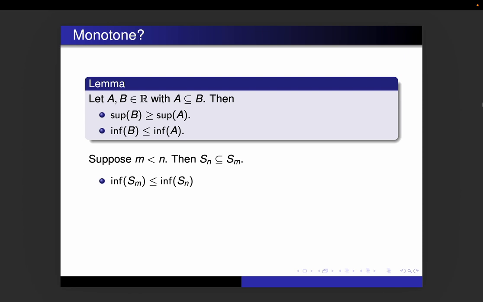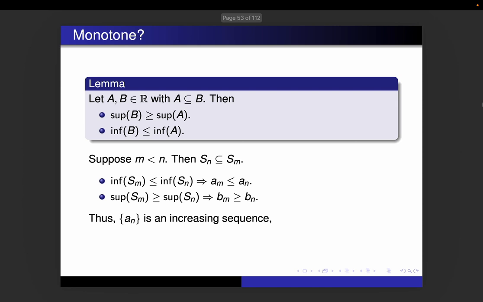So from our lemma, we know that the infimum of Sm is less than or equal to the infimum of Sn, which means that a sub m is less than or equal to a sub n. And from the second part of that lemma, the supremum of Sm is greater than or equal to the supremum of Sn. That tells us that Bm is greater than or equal to Bn, which means that An is an increasing sequence, Bn is a decreasing sequence, so they're both monotone.